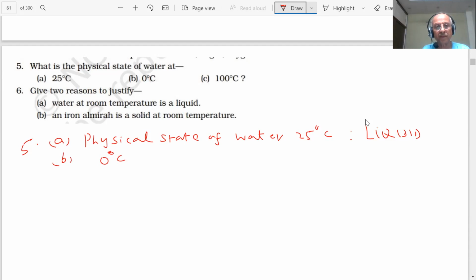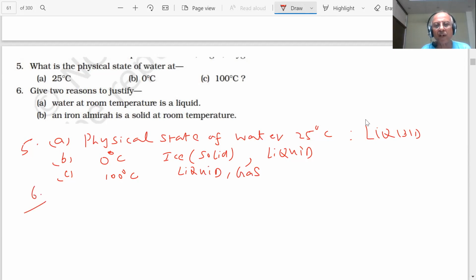Sir, it can be solid or liquid. It can be ice, solid, or it is both liquid and solid. Not or, I'm saying these two states are existing, solid and liquid. Next, at 100 degree Celsius, water is in liquid state and gas state. Liquid and gas. All answers correct.